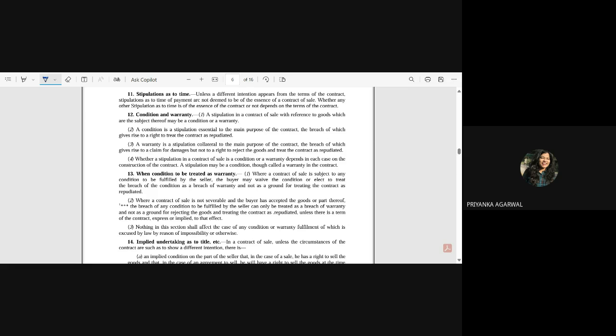In this case, when you have already accepted the good, either you have accepted the entire good, or if you have consumed the part thereof, then in that case, the breach of any condition to be fulfilled can only be treated as a breach of warranty and not as a ground for rejecting the goods.